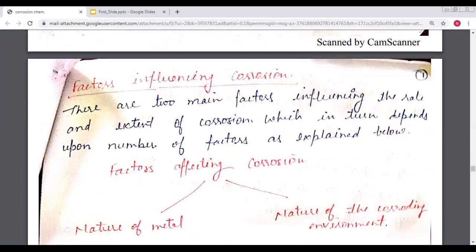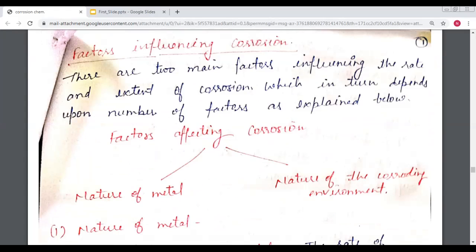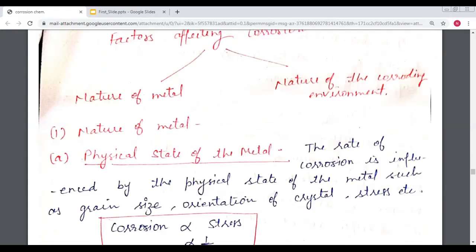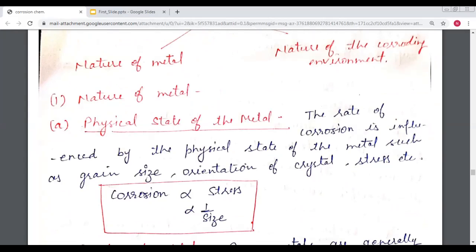Now I come to another topic, the factors influencing corrosion. The two main factors influencing the rate of corrosion are the nature of the metal and, second, the nature of the corroding environment. As we know, the nature of the metal is a main factor of corrosion, and it can be divided into many parts.